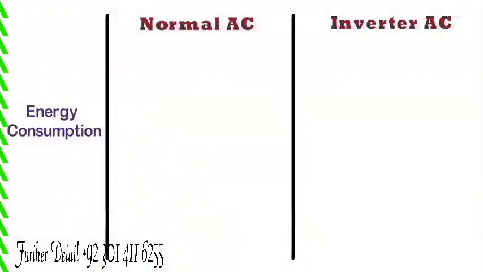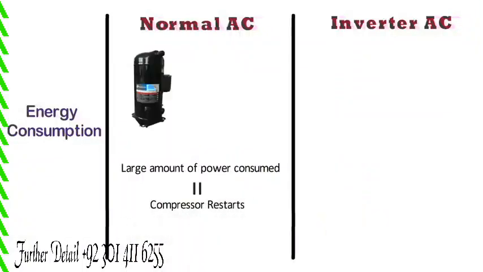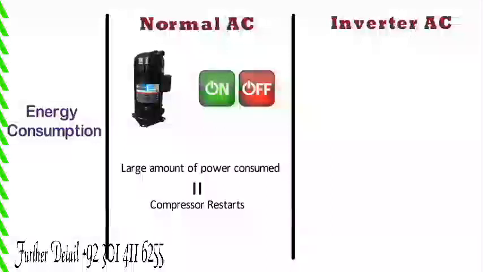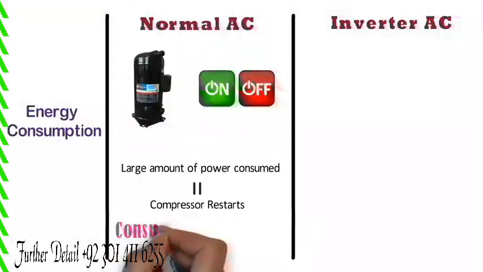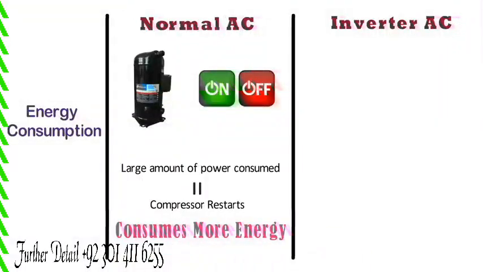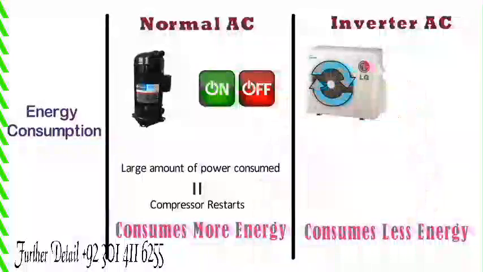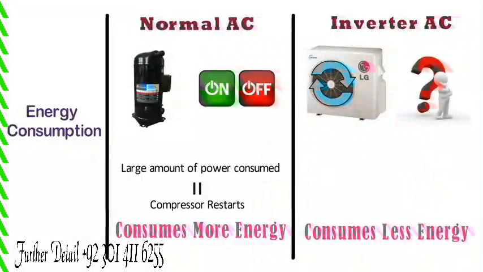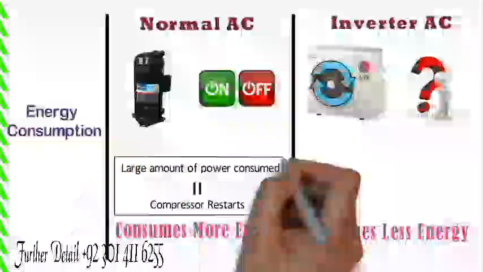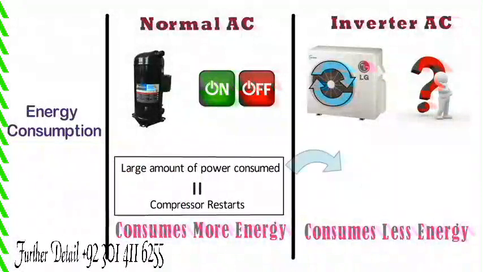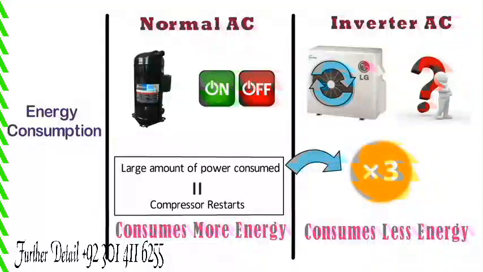Energy consumption. In case of normal AC, a large amount of power is consumed every time the compressor restarts, and it is because of this frequent on and off that this type of air conditioner consumes more energy, whereas inverter AC consumes less energy. You might be thinking, the fan in inverter AC runs continuously, then how does it consume less energy? The reason is, when the compressor stops and then restarts in normal AC, the current required to start the compressor is 3 times higher. Hence the normal AC consumes more energy.